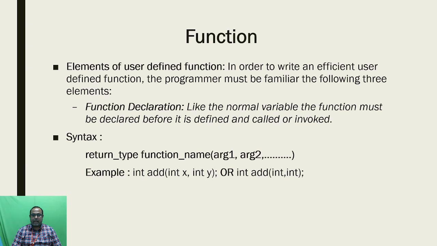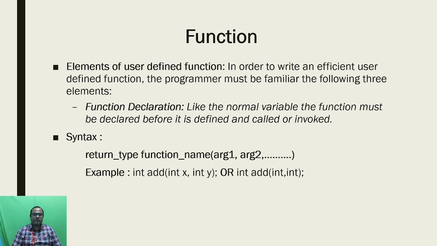Inside the brackets you use the arguments, and you can use as many arguments as you need inside the function name. The return type is whether you are going to use an integer, a float, or a string. So any kind of return type, or we can call it a data type.